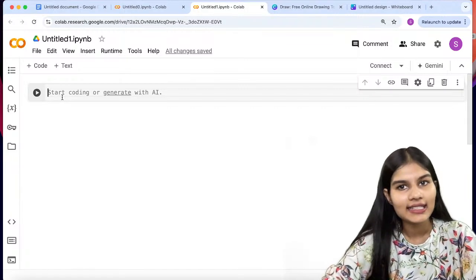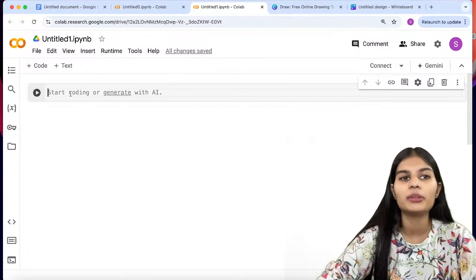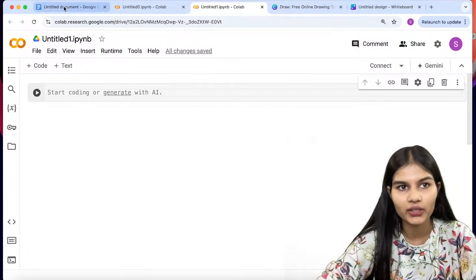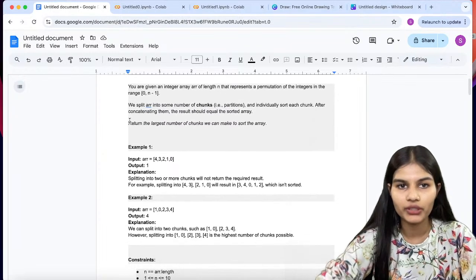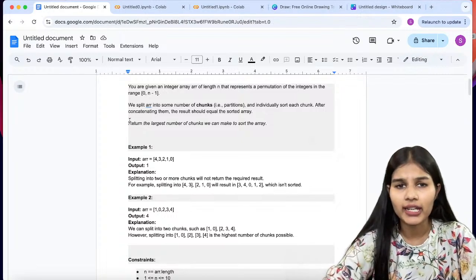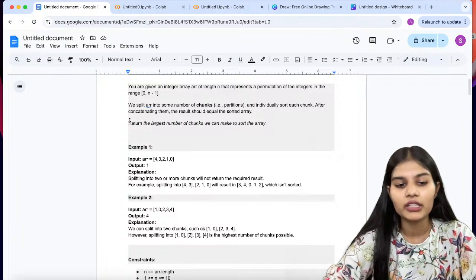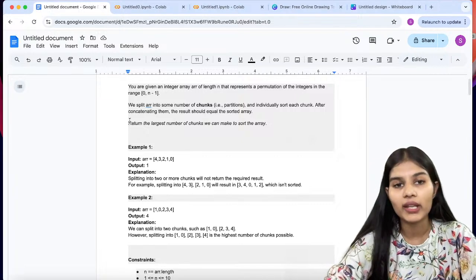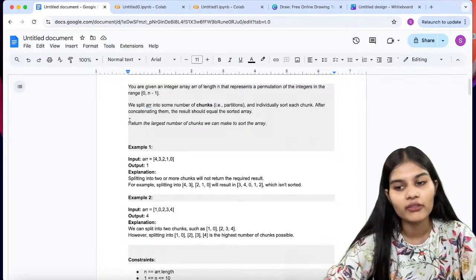Okay, let's start this very quickly. First of all, we'll be starting with the questions. Starting with the first question, we have: you are given an integer array ARR of length n. First of all, I'll tell you that you have to read the whole question: the problem statement, the example, the input, output, explanations, everything, right? And then we'll try to write the solution of this complete question. That is how we'll be proceeding with all of this.